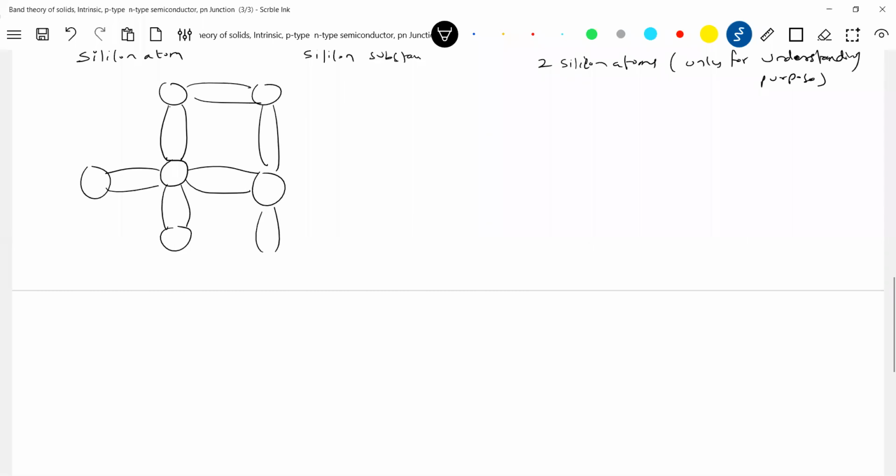there is a diagram that we will be using at many places.